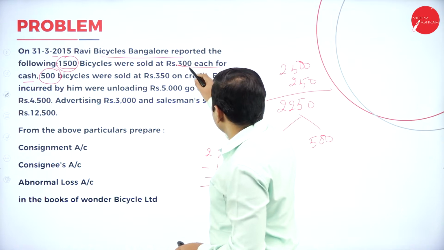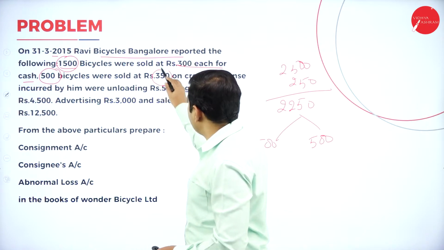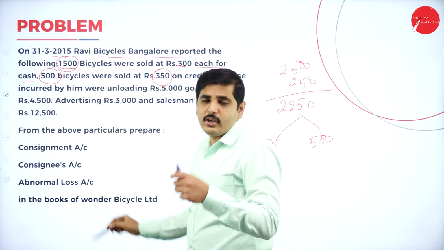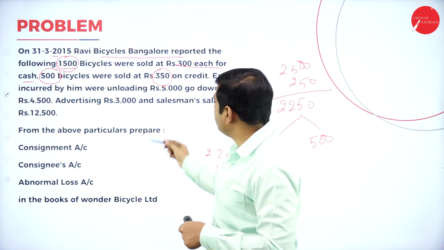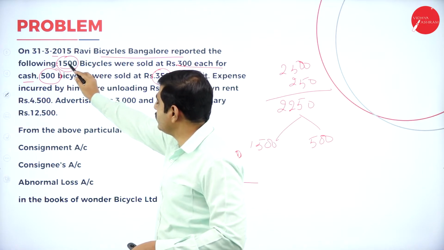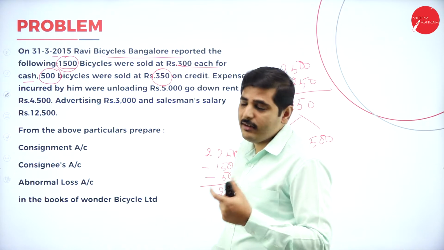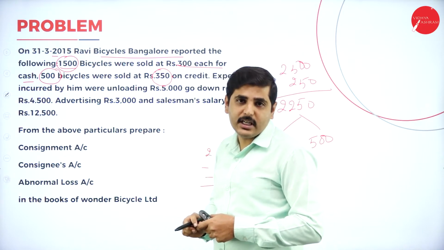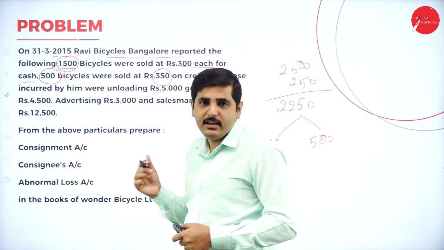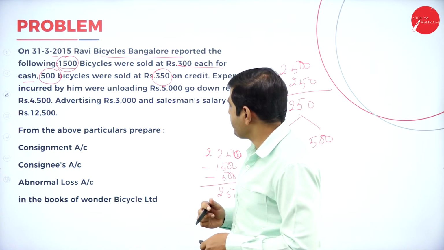And on the credit sales, what is the credit sale he has done? On 350 into 500 cycles, so he will get the del credere commission. On the total sales, total sales is 1,500 plus 500 cycles, 2,000 cycles. On 2,000 cycles, he will get 5% commission. On credit sales, he will get 3% del credere commission.